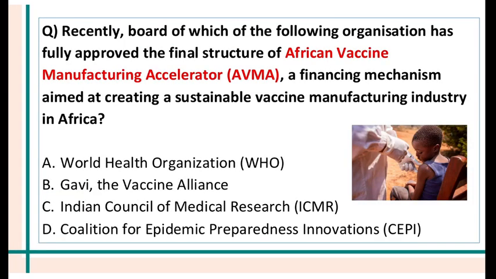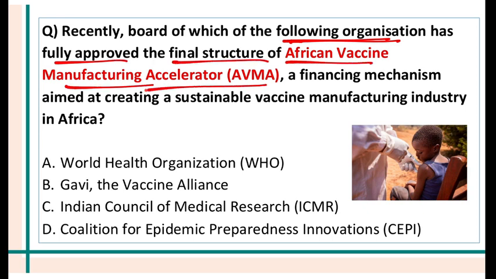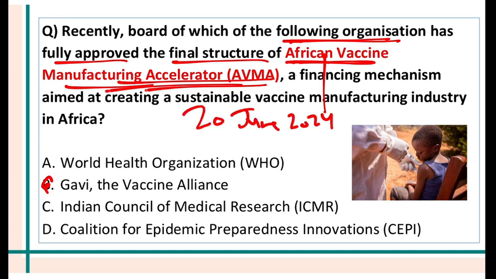Recently, the board of which of the following organizations has fully approved the final structure of the African Vaccine Manufacturing Accelerator? Now, this is a new organization that has been created by whom? This is an organization that has been created by the Vaccine Alliance, or Gavi. This African Vaccine Manufacturing Accelerator was launched on 20th of June 2024. It is basically a financing mechanism that wants to create a sustainable vaccine manufacturing industry in Africa. Africa wants to be self-reliant in vaccine manufacturing.